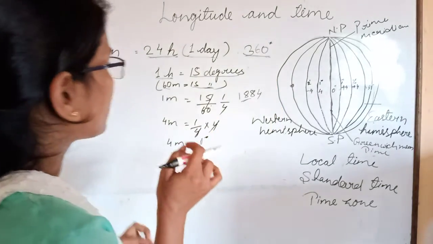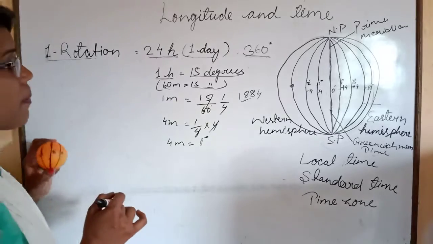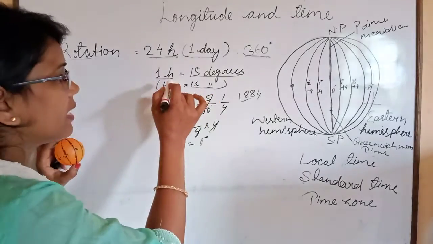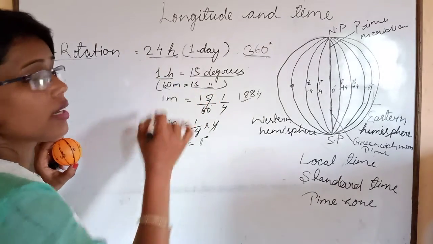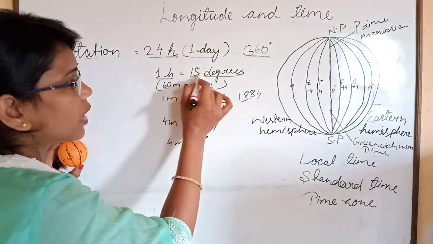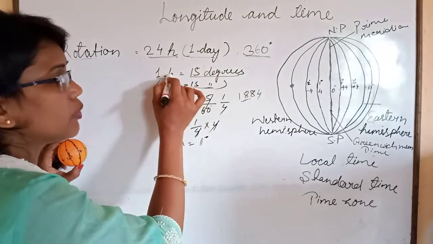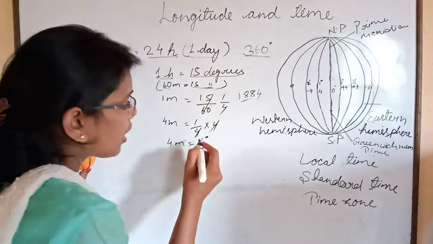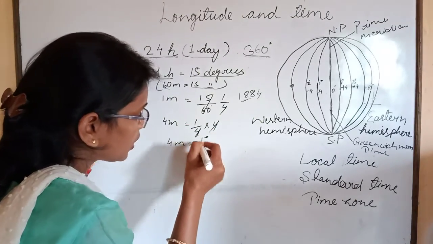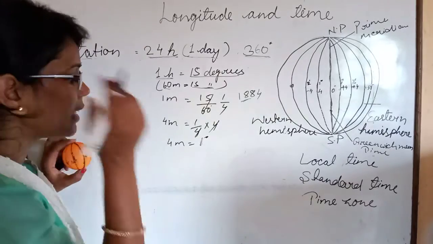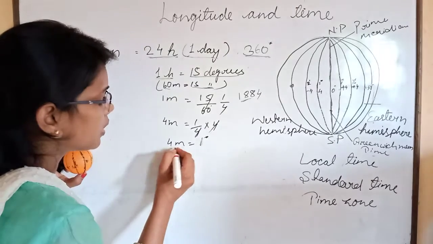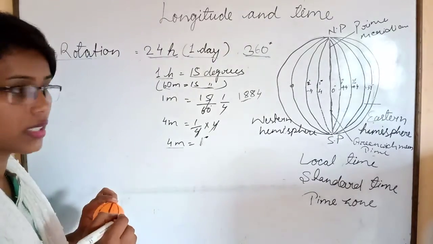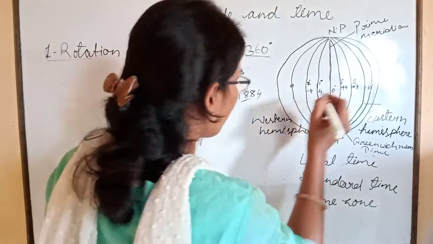So children, how many degrees will earth complete in 1 hour? It will complete 15 degrees in 1 hour. And for 1 degree it will take 4 minutes.